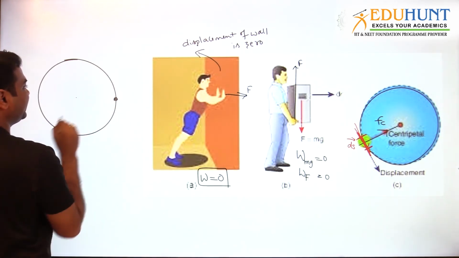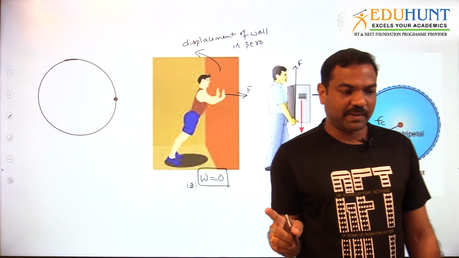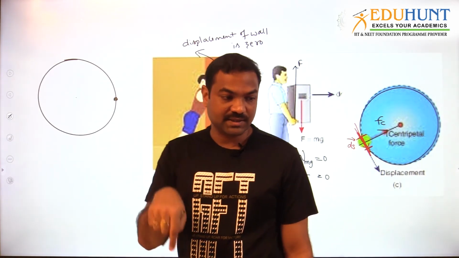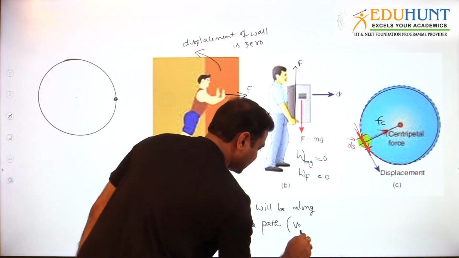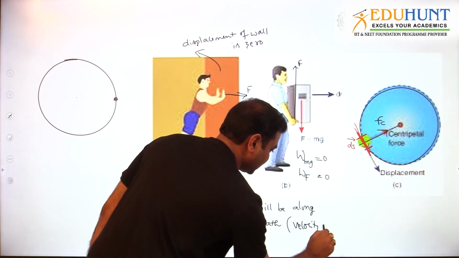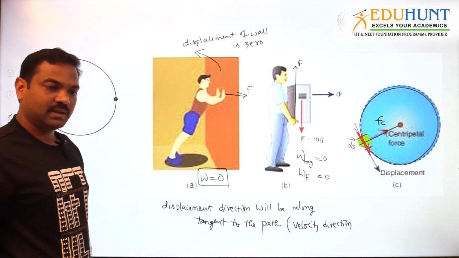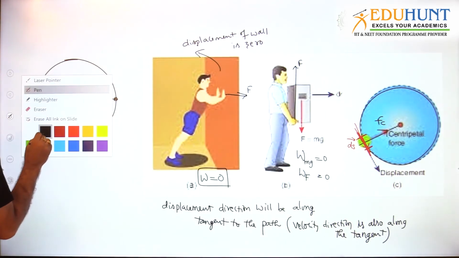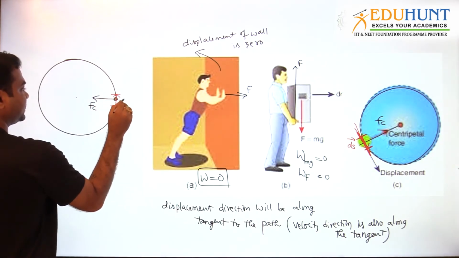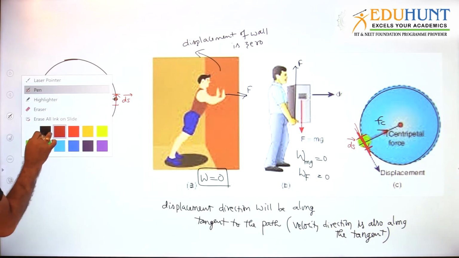So how to identify the displacement? The displacement on any curved path will be along the tangential direction. Remember, the displacement direction, even the velocity also, is along the tangent. If the displacement direction is along the tangent, velocity also will be along the tangent. Centripetal force will act in this way. Fc means centripetal force. Displacement is along the tangent, something like this. This is the displacement.